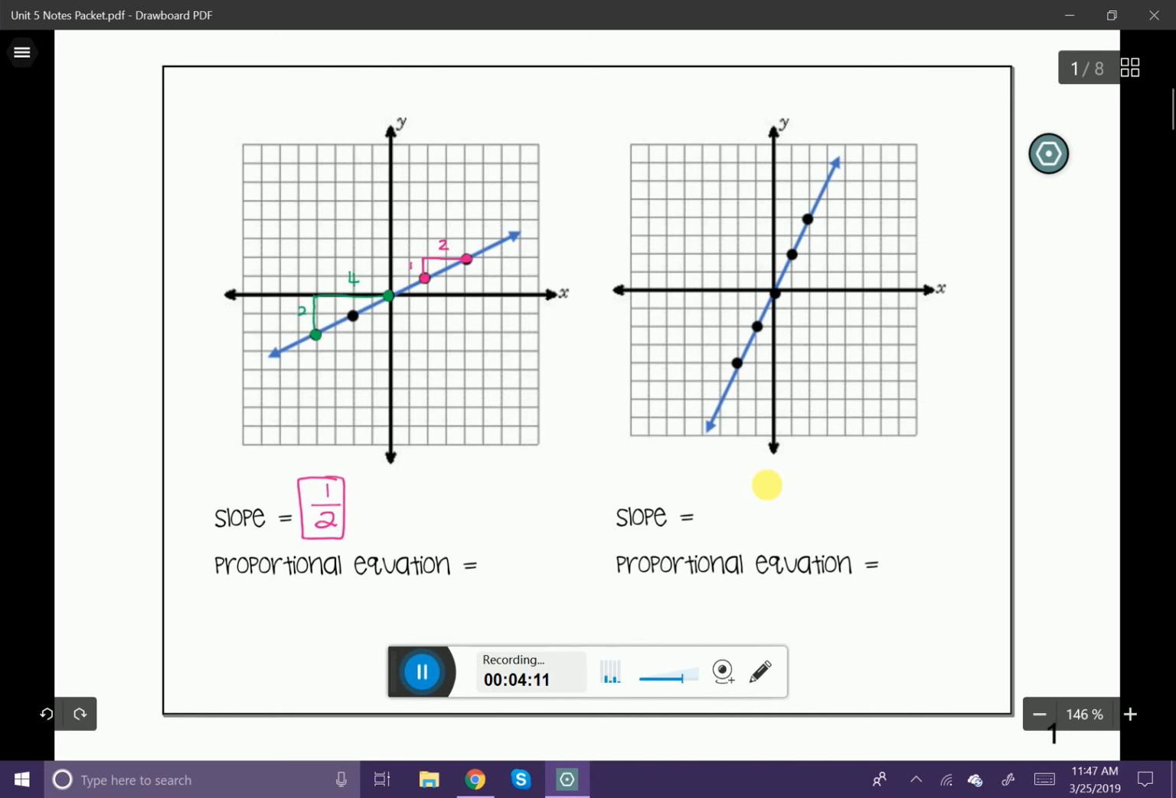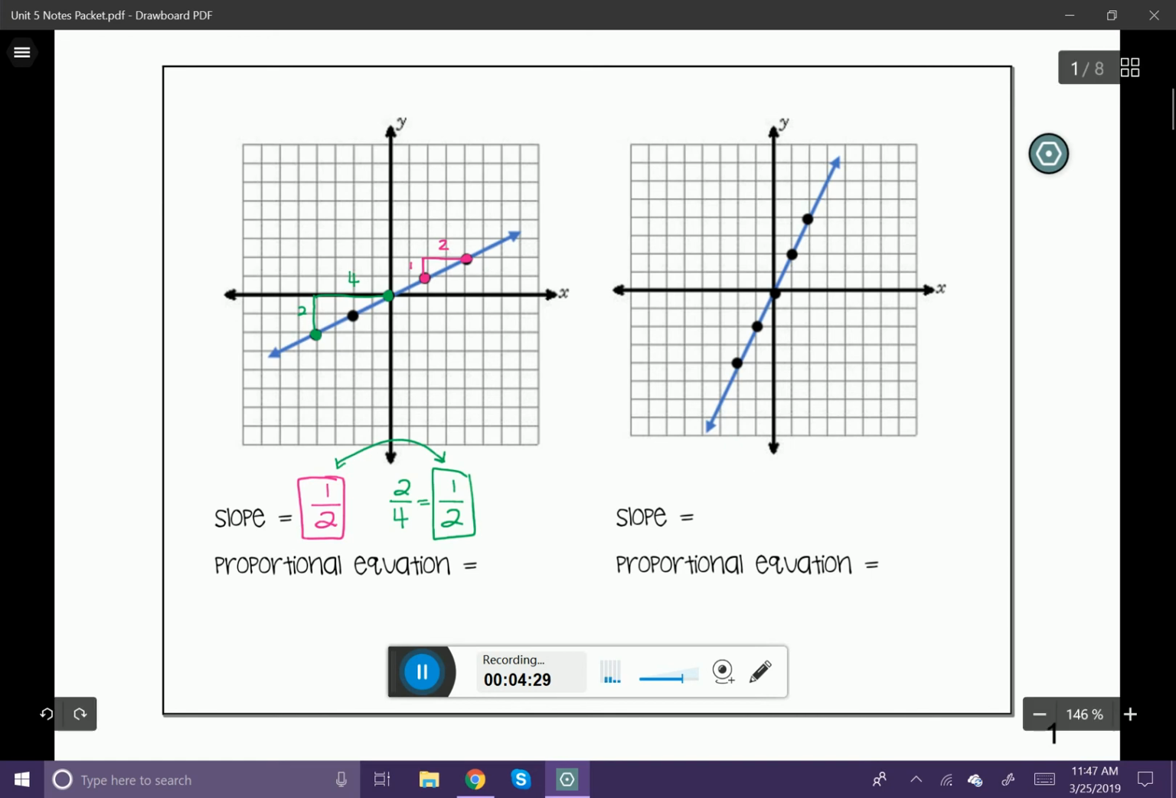So that's going to simplify down to 2/4, right? Well, 2/4 isn't reduced, so we need to take that further and simplify that down to 1/2. Notice that no matter what 2 points I use, I'm still going to end up with the same slope of the line.